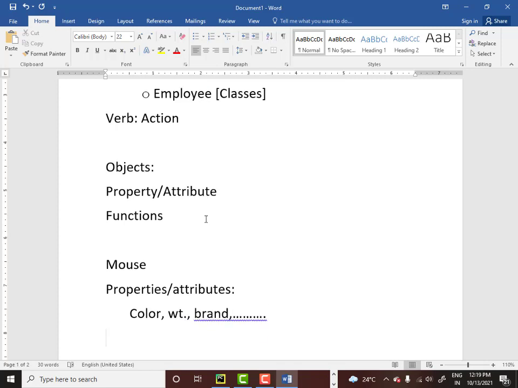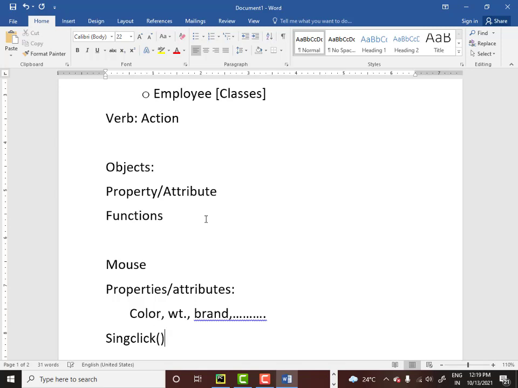Similarly, the mouse will also have functionalities. Functionalities are nothing but what functions a mouse can perform. One of the functionalities of a mouse is single click. You know what functions are in Python. Whenever I talk of functionalities, it is nothing but functions.